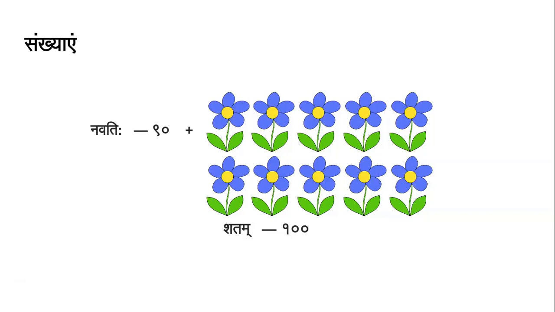So friends, I hope you have learned Sankhyaye from Ekanavatihi to Shatam. Now we know all the numbers from 1 to 100. So friends, do revise and learn by yourself. You may discuss with your parents or your brothers and sisters and make them learn Sankhyaye in Sanskrit.